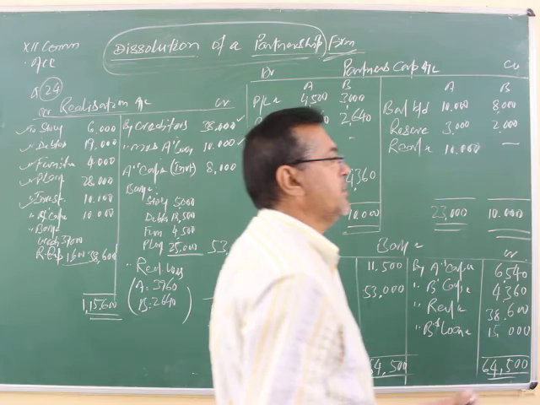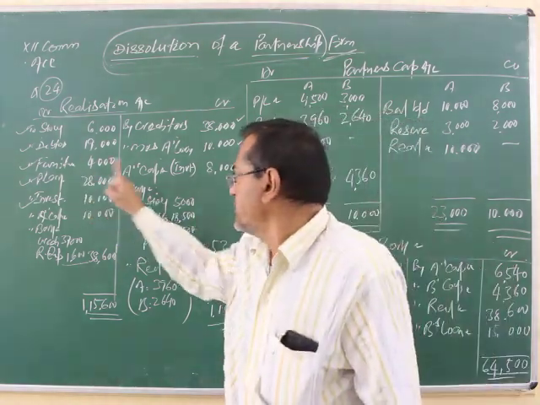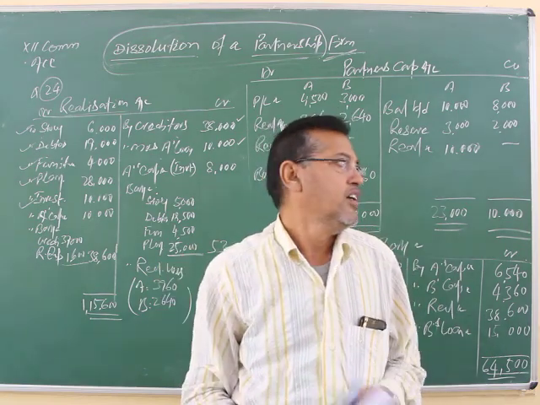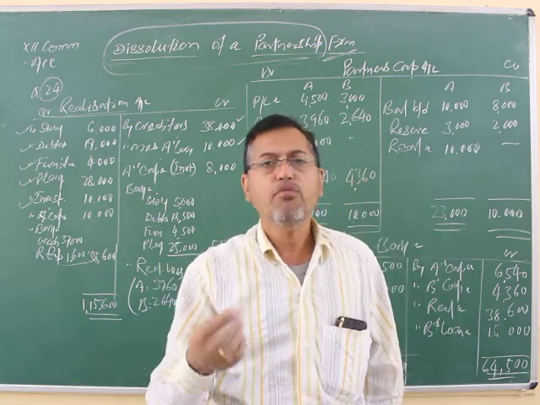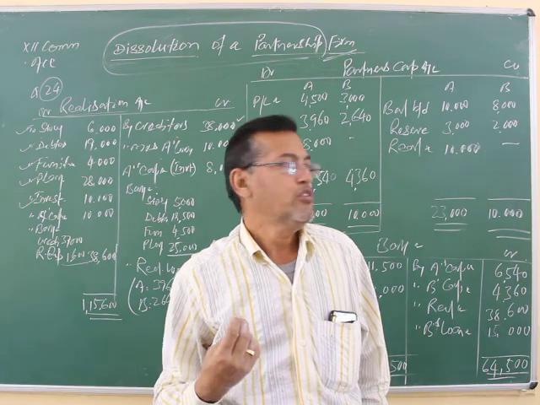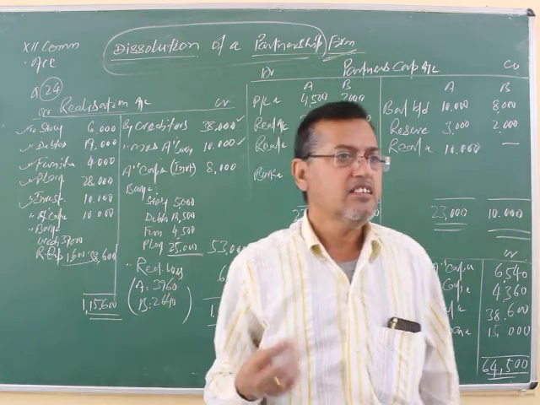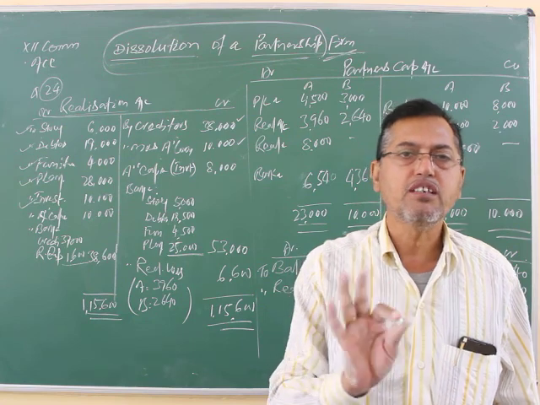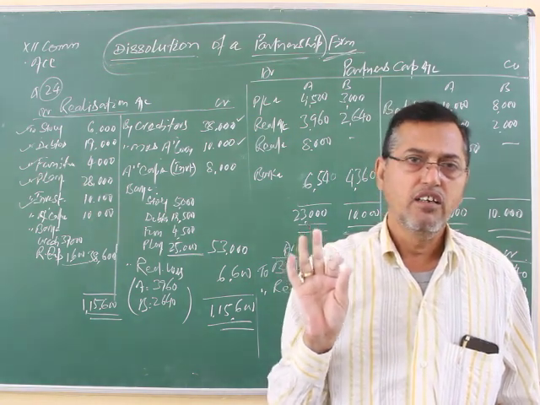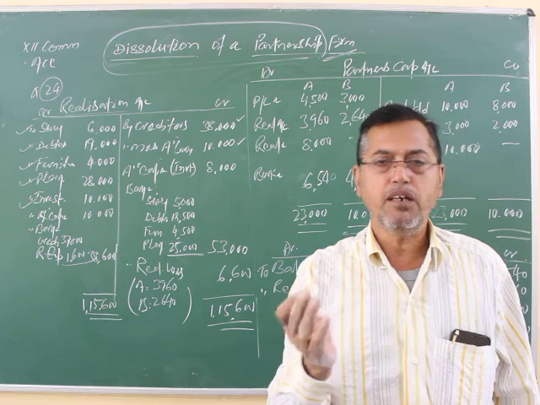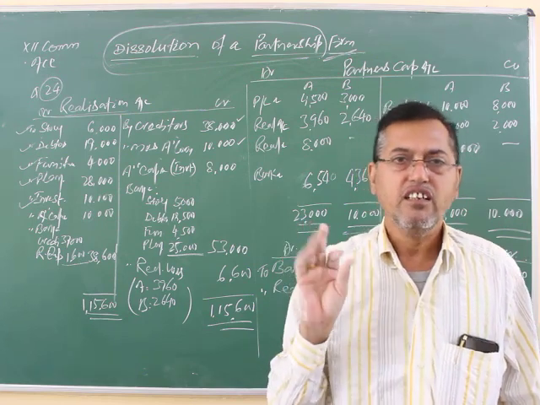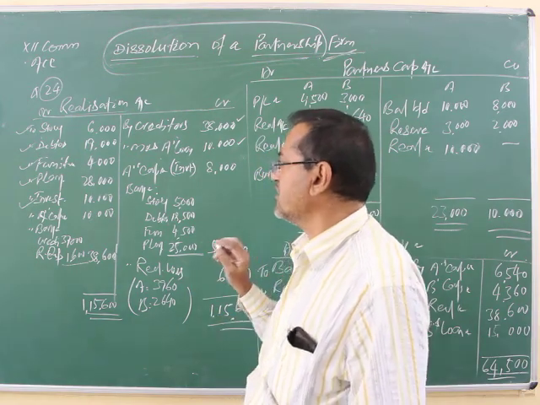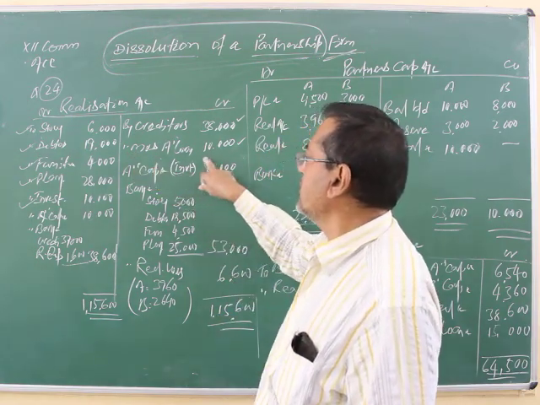Here, for example, A is a partner of the firm, and Mrs. A is the wife of A. So Mrs. A is the life partner of A, not the business partner. Life partner and business partner are different things. That's why relatives' loans must be treated as outsiders' and transferred here, as Mrs. A's loan account.